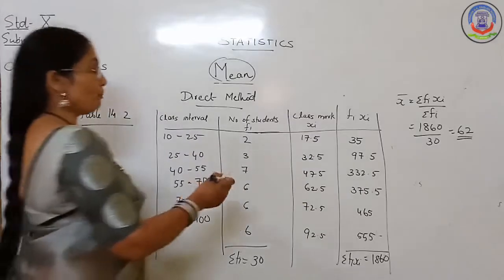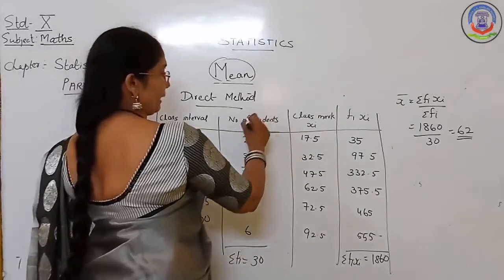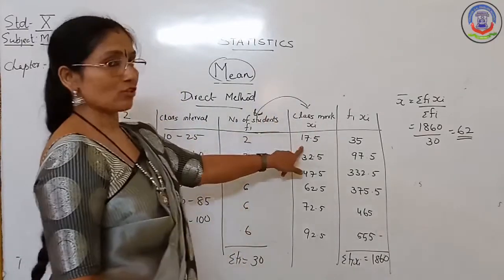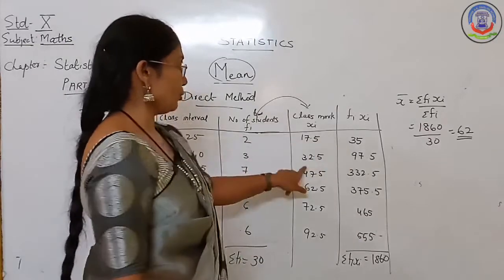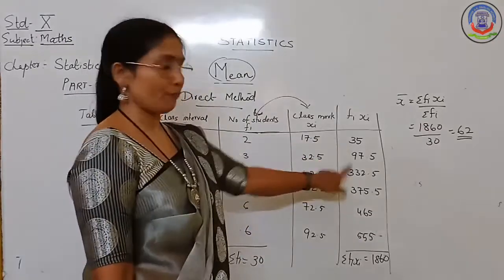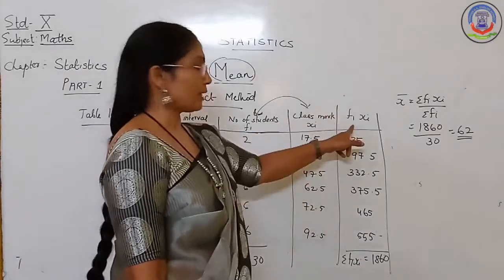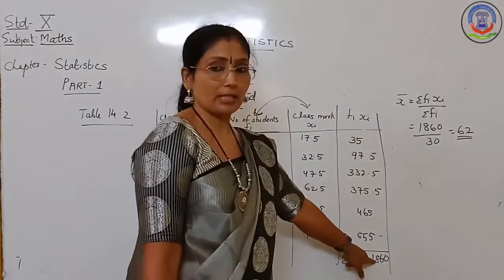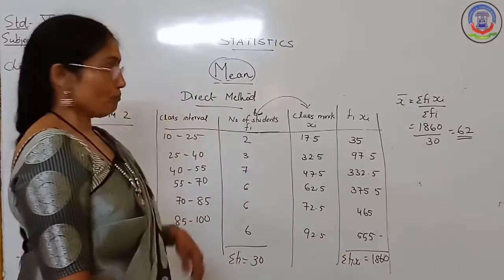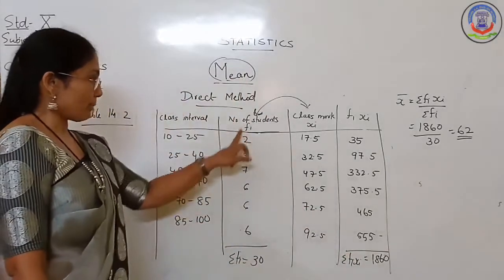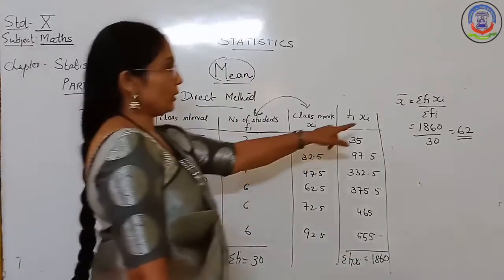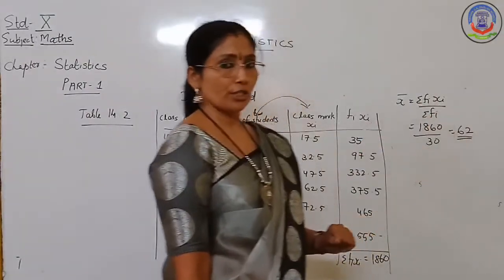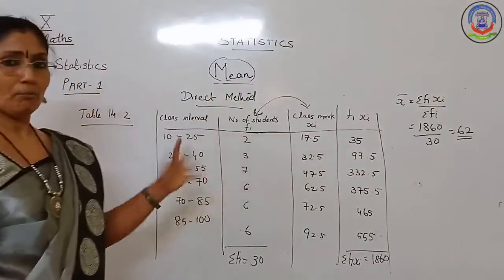Then after that, please be careful here. You have to multiply this frequency and this xi. Both you have to multiply: fi into xi. 2 into 17.5, 3 into 32.5, like this way, 7 into 47.5. Like that you multiply them all and write it in another column, fi into xi. Now finally, sigma fi xi is equal to 1860. And sigma fi, the sum of all the frequencies, I got as 30. So x bar is equal to sigma fi xi divided by sigma fi, and the answer is equal to 62. That means by the direct method you just multiplied, nothing else.